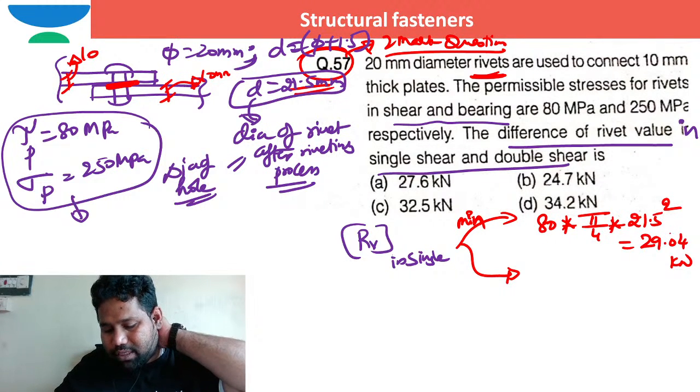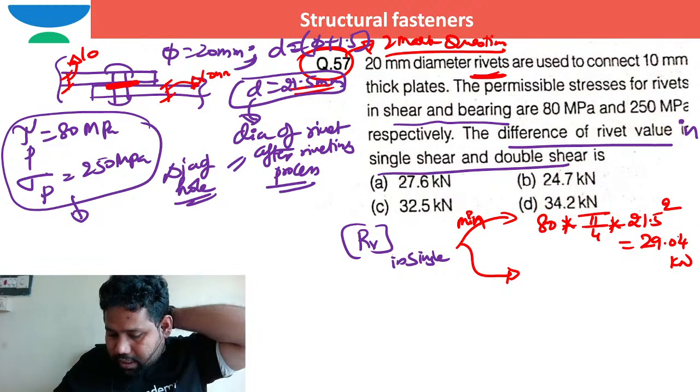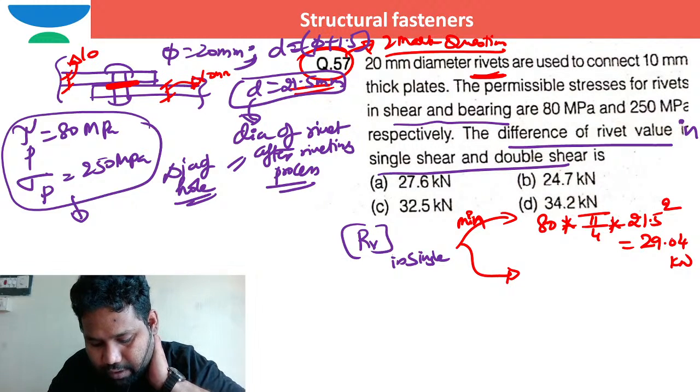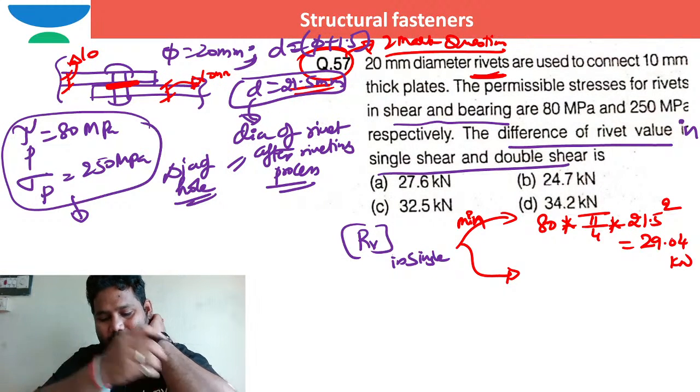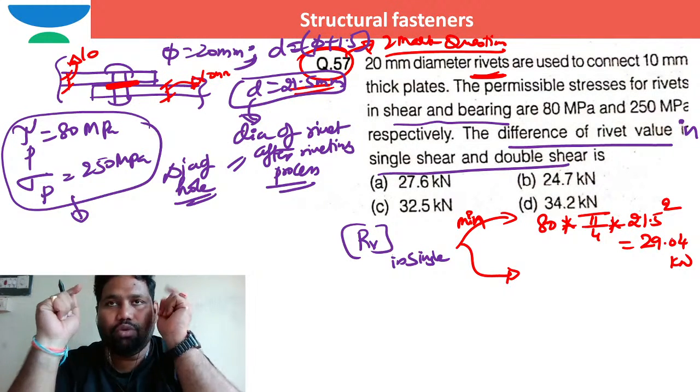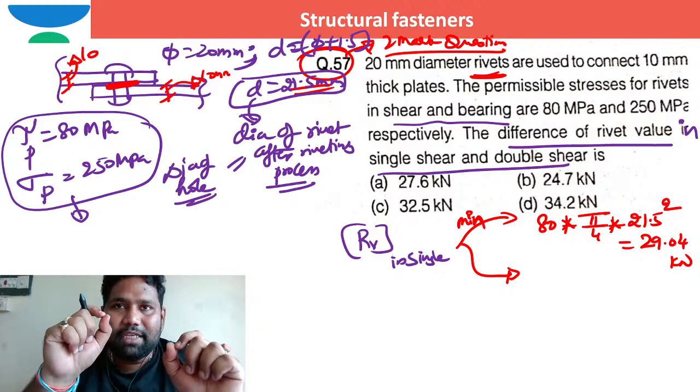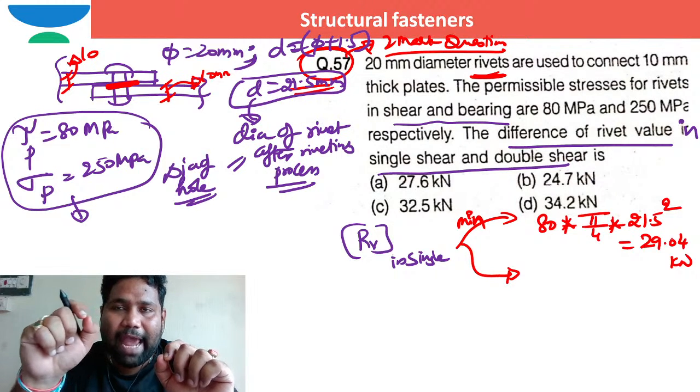But after I work out this answer, yes sir, which book should I refer? Use SS Bhavikatti. Dear brother, SS Bhavikatti is sufficient to know how to tackle the problems.